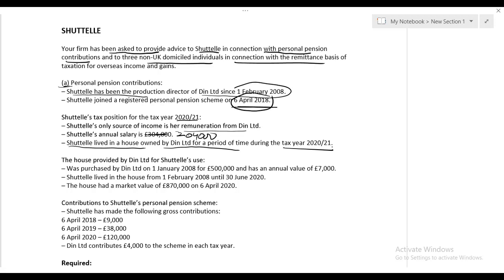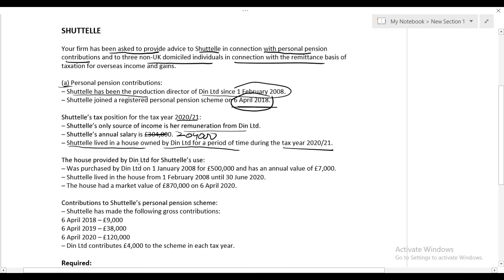Look at this, what it says. Let me read it again for you. Shuttle lived in a house owned by Dean Limited for a period of time during tax year 2021. What it says: for a period of time during the tax year 2021. The moment you have read this, it must come to your mind that she did not live for the entire tax year. So whatever accommodation benefit we are going to calculate is going to be time apportioned. It cannot be the whole year, okay?